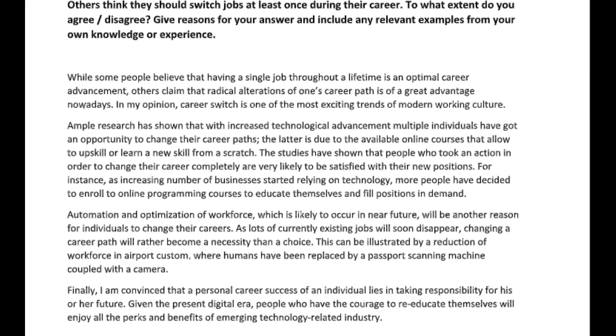Ample research has shown that with increased technological advancement, multiple individuals have gotten opportunity to change their career paths. Okay, let's see. Not multiple individuals.